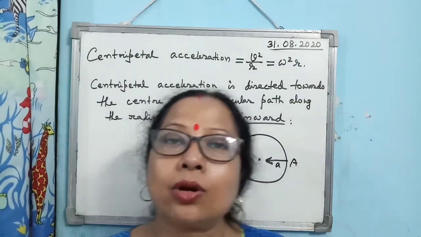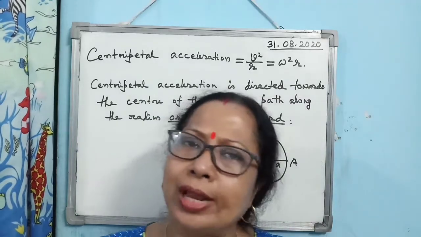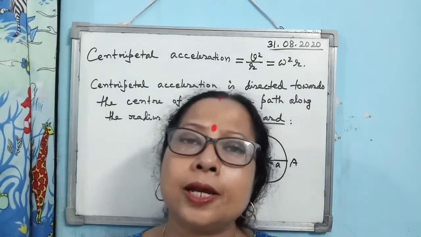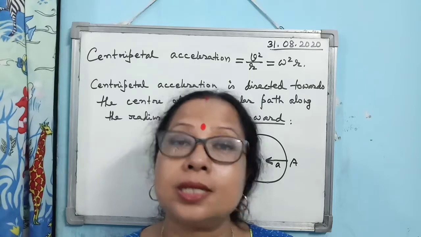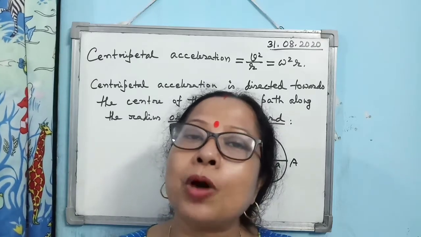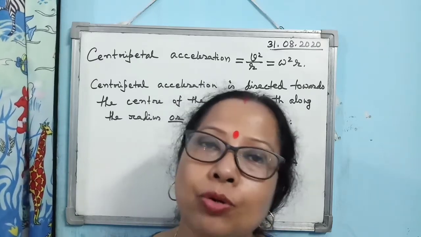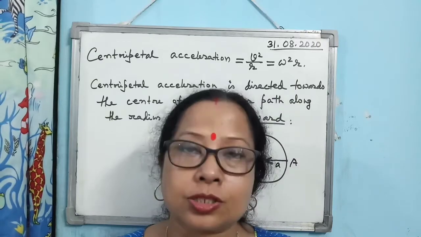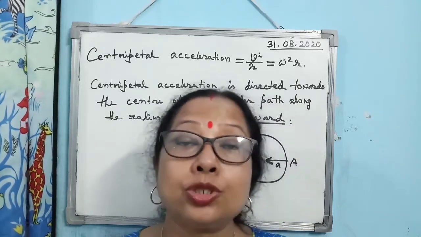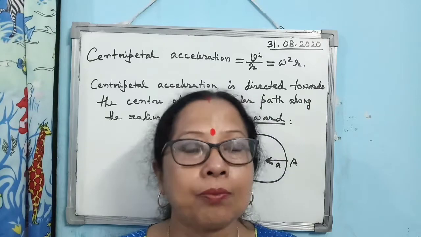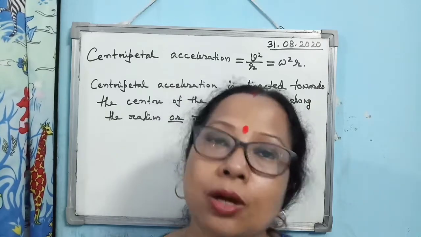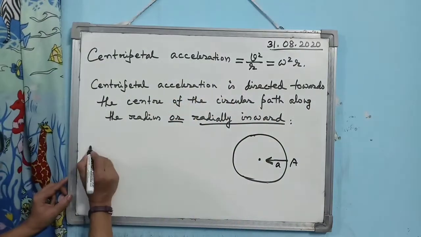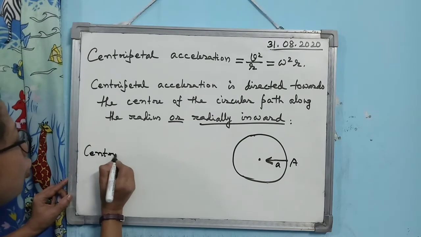And you know that according to Newton's second law of motion, whenever a body has acceleration, it means that a force is acting on the body. So when a body undergoes uniform circular motion, the force that is responsible for producing this uniform circular motion is known as the centripetal force.